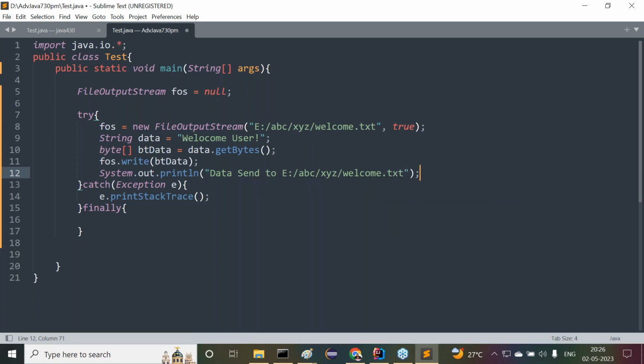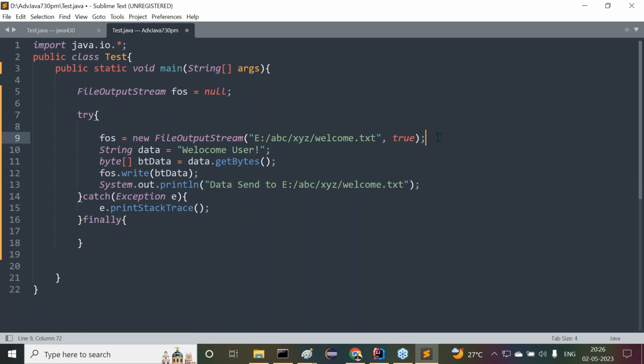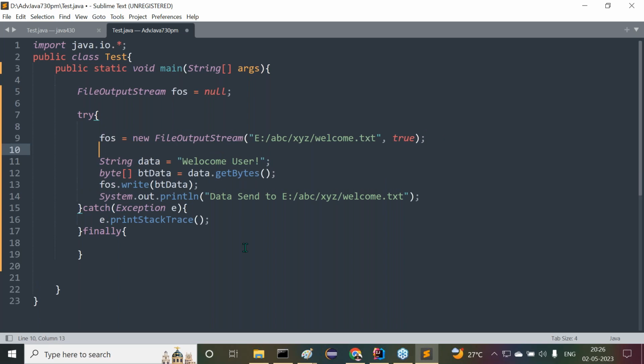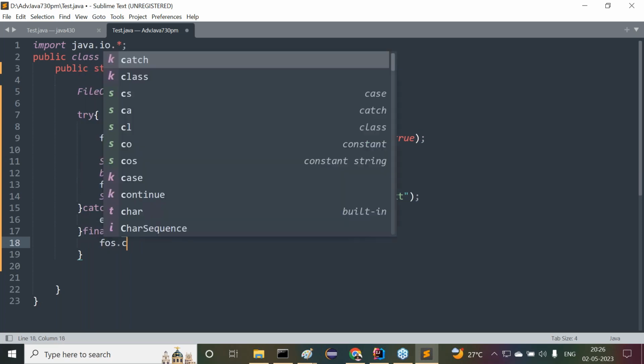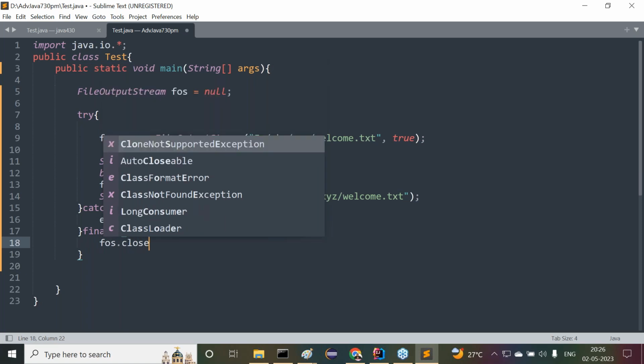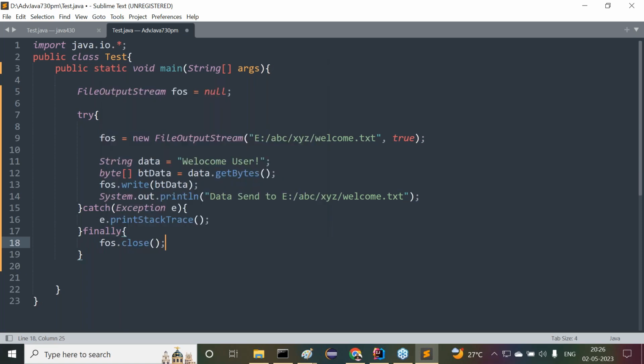That's okay. But what is next? Declare the resource before the try block. Create the resource inside the try block. Next, close the resource inside the finally block. fos dot close method we have to write. But the problem is that this close method again throws IOException.